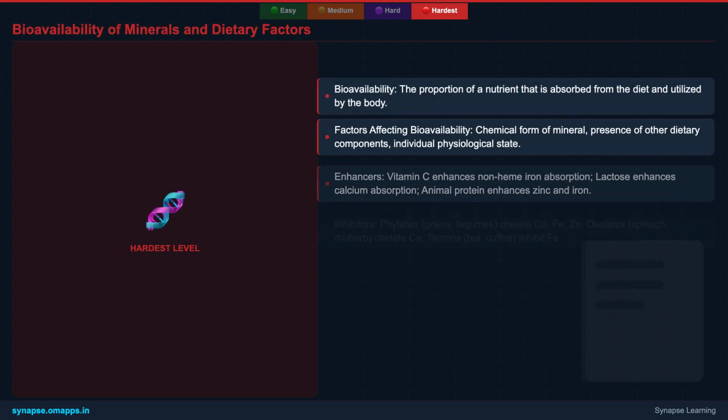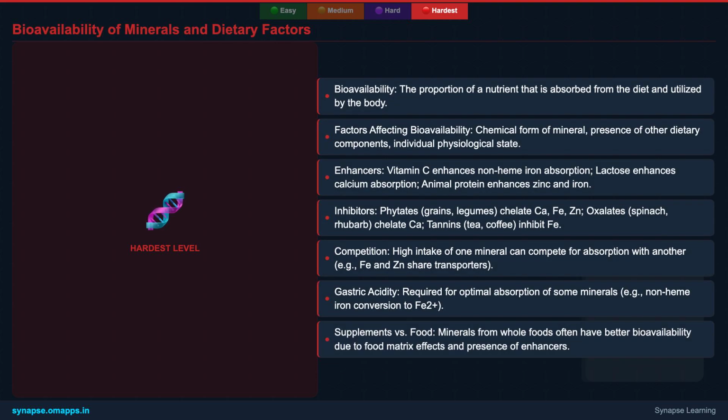Finally, we discuss the critical concept of mineral bioavailability and the myriad dietary factors that influence it. We'll explore enhancers like vitamin C and lactose, and inhibitors such as phytates and tannins. Understanding these factors is key to optimizing mineral intake and preventing deficiencies. We'll also compare supplements versus whole foods.